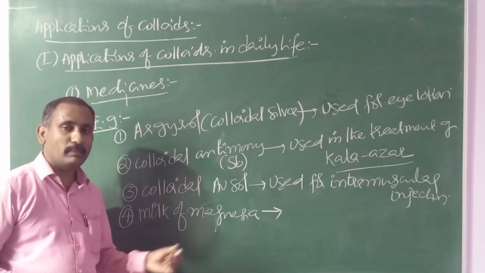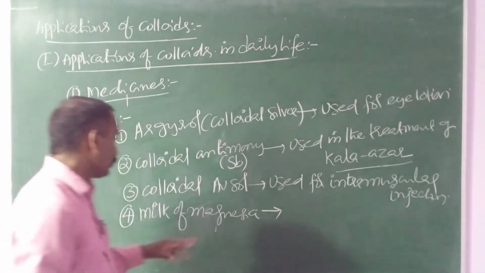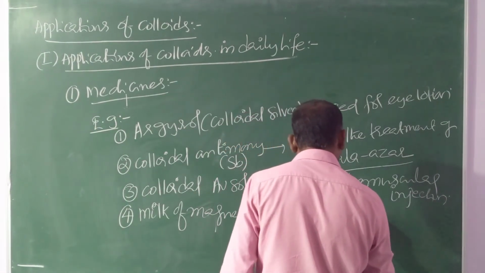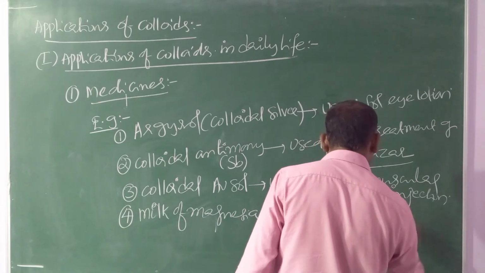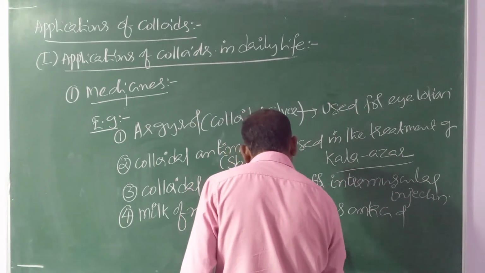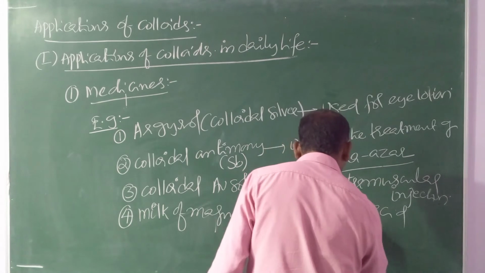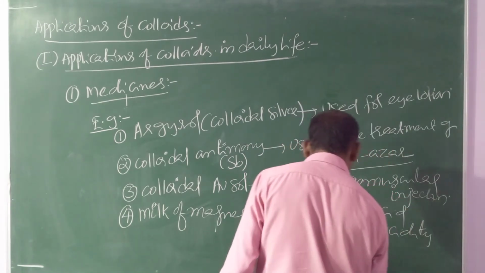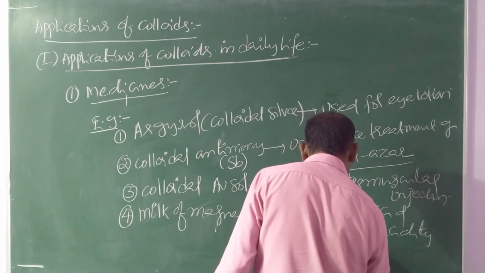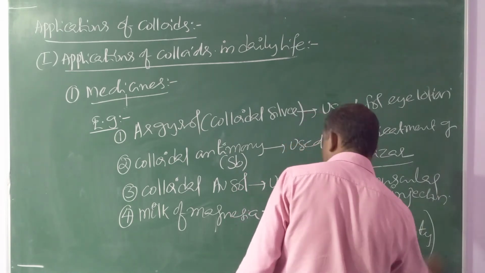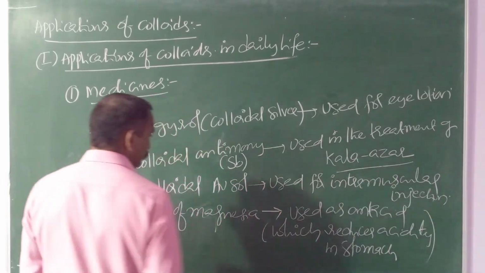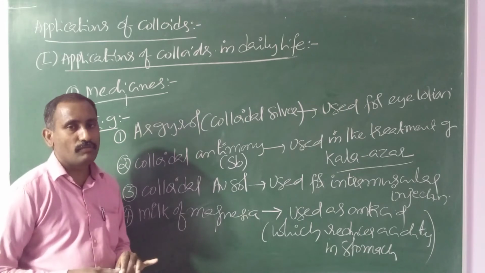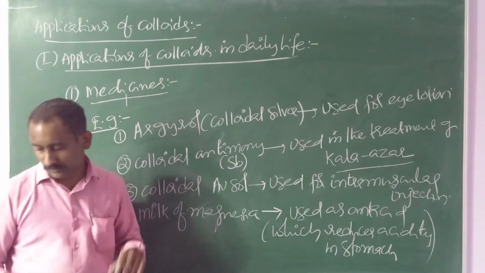Milk of magnesia is nothing but magnesium hydroxide. So this milk of magnesia is used as antacid. Antacid means which reduces acidity in stomach. That milk of magnesia is used as antacid. These are the examples of colloidal medicines.